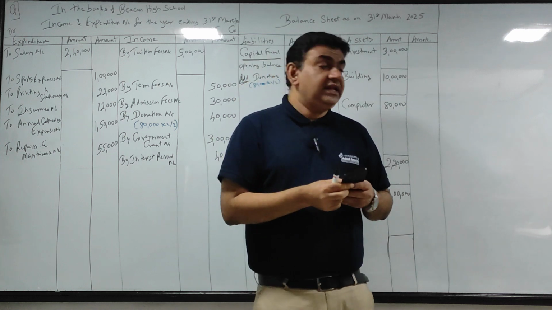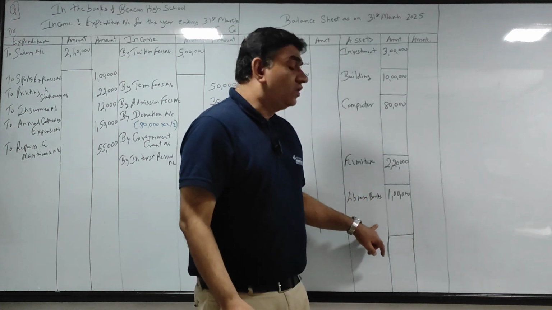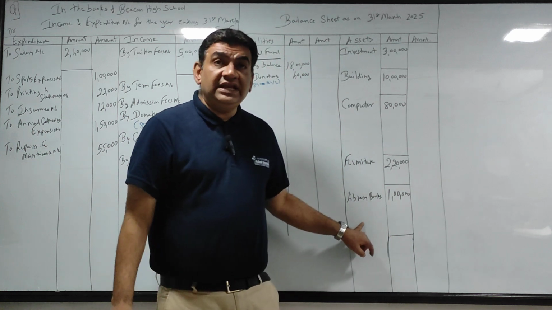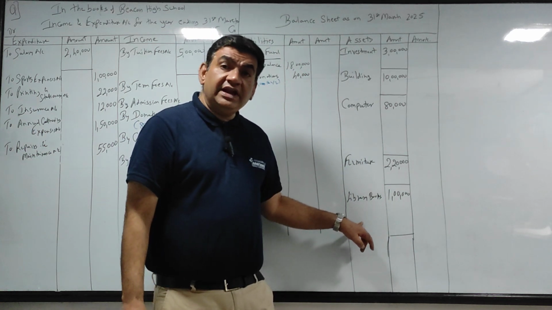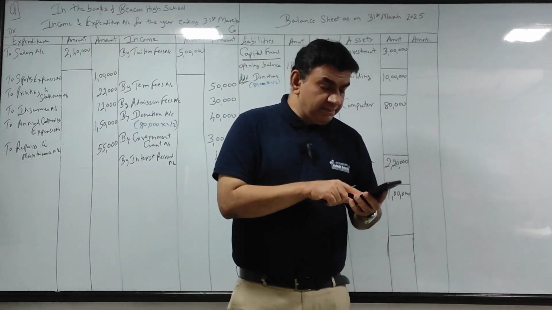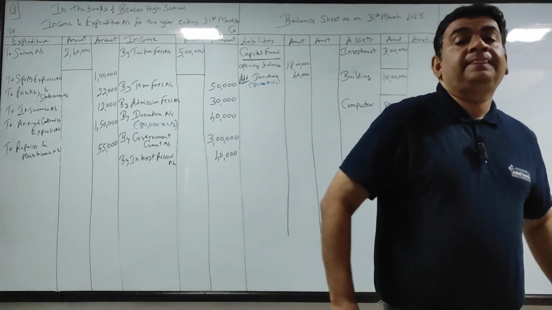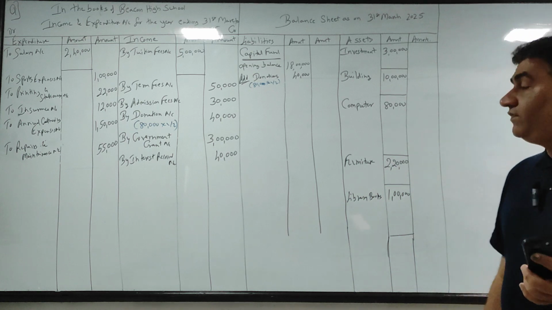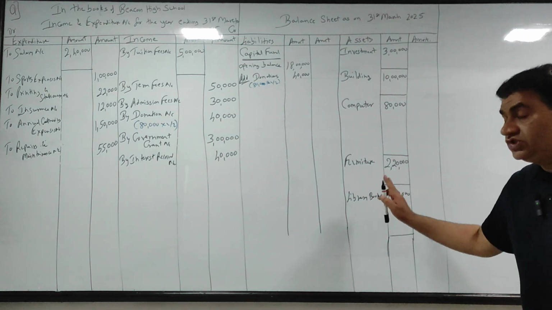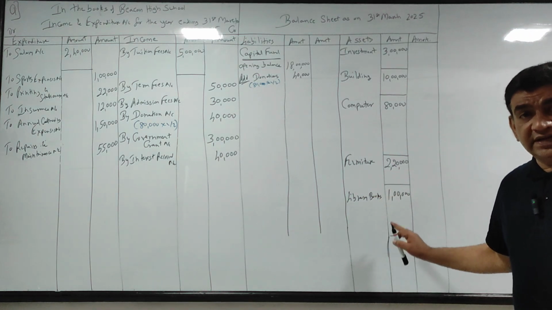Now see, starting में I told you to put it in the inner column, correct, and I told you to leave 3 lines. Why? One for depreciation, and तुमने यहाँ पे लाइब्रेरी बुक्स के लिए 50,000 का पेमेंट किया है, so that will increase the cost of purchase.